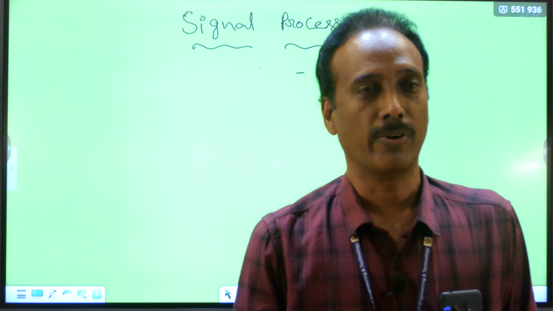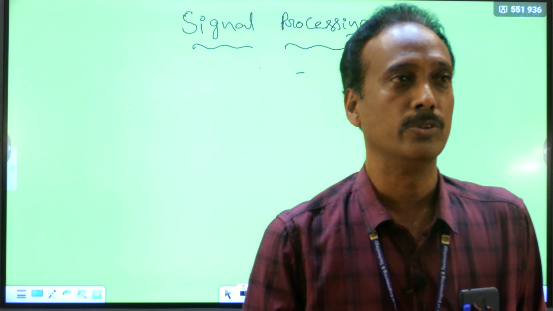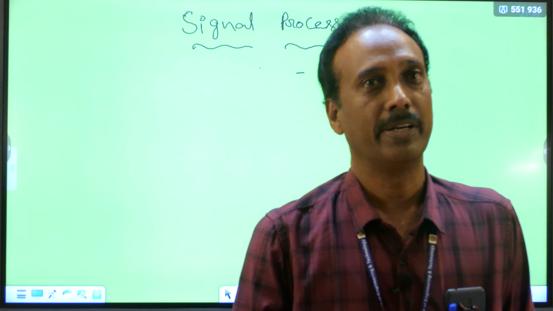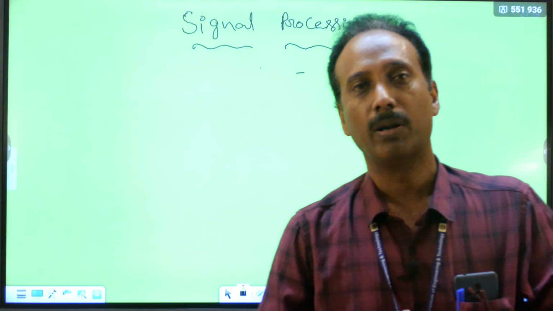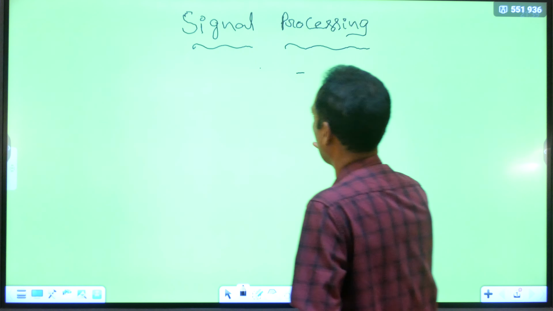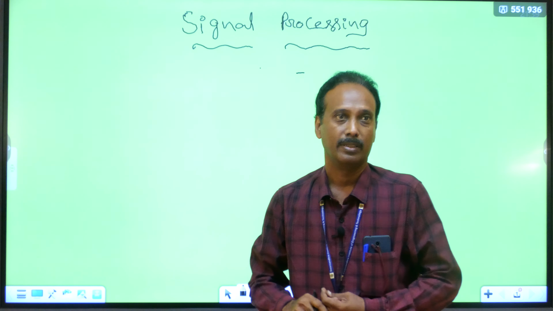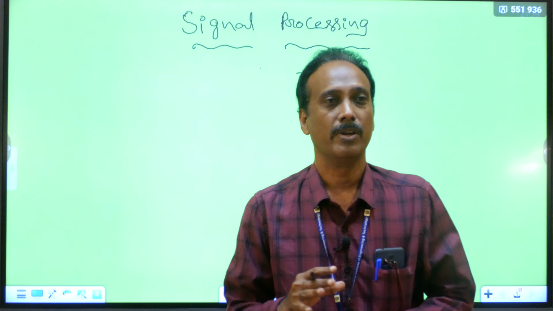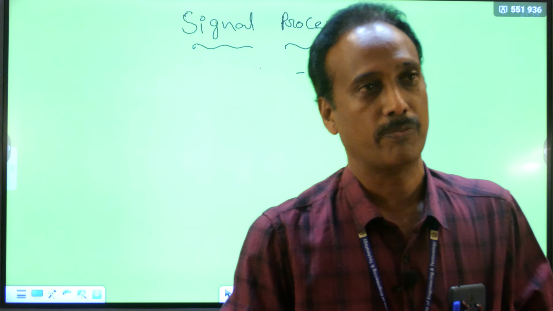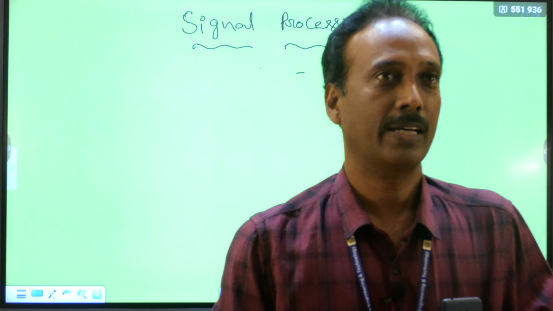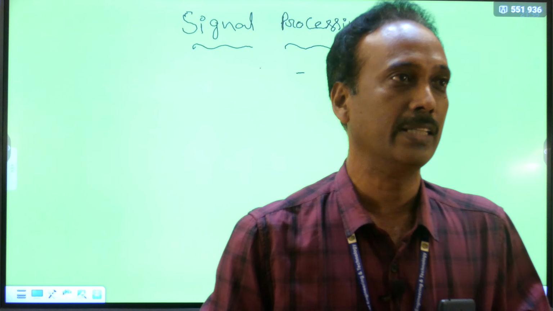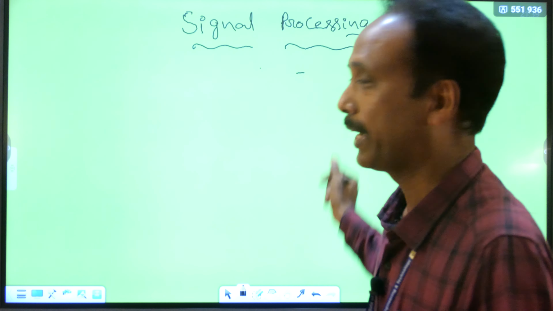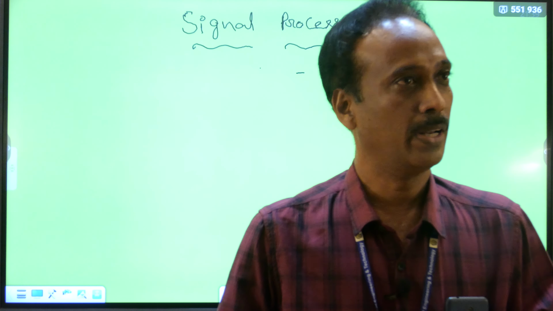Whereas the Fourier series and Fourier transform are applied for both analog and digital signals for extracting the information. Fourier series is applied only for periodic signals, and Fourier transform is applied only for aperiodic signals. These four are the very important tools for extracting the information from any signal, that is what we call signal processing. Because communication itself is signal processing: we transmit the signal, and on the receiving side we extract the information by applying signal processing techniques. This is briefly about signal processing.